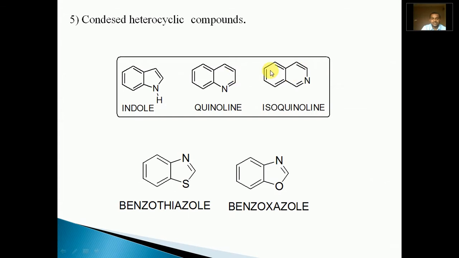That's why they are isomers of each other but not the same compound. Another example, benzothiazole. It contains two rings, benzene and thiazole, condensed to form benzothiazole, and in benzoxazole, the benzene ring condenses with oxazole to form a new kind of heterocycle, that is benzoxazole.